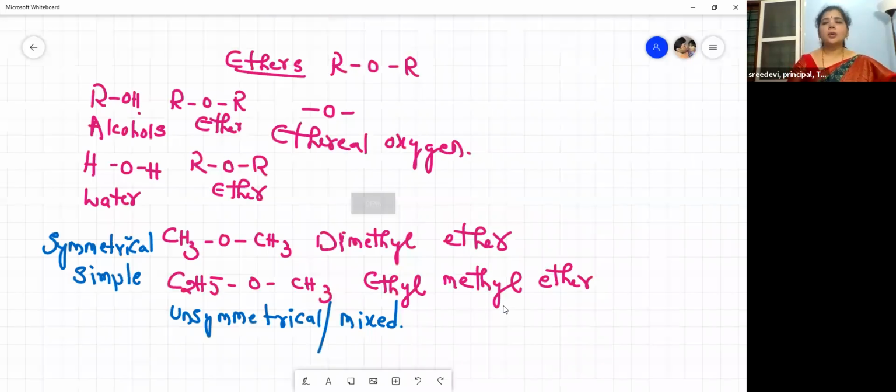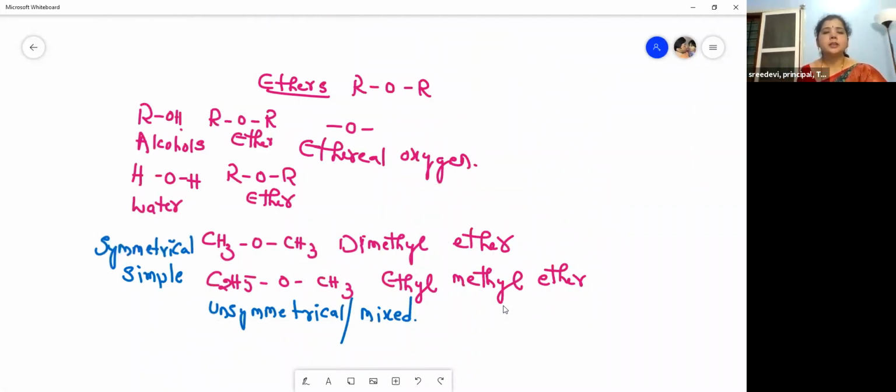So ROR is an ether. These are the monoalkyl derivatives of alcohols and dialkyl derivatives of water. They are classified into two types, symmetrical ethers and unsymmetrical ethers. Symmetrical ethers are those ethers which contain similar alkyl groups, and unsymmetrical ethers are the ethers which contain different alkyl groups. Symmetrical or simple, unsymmetrical or mixed.